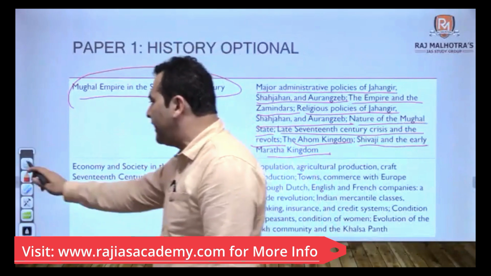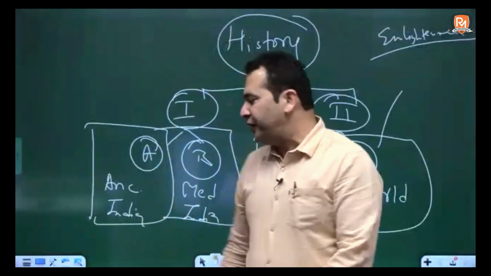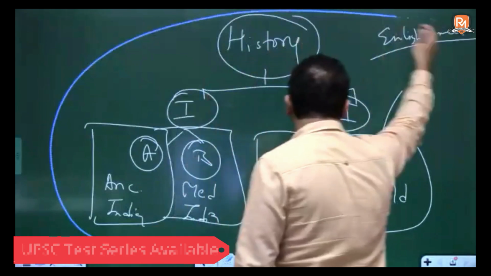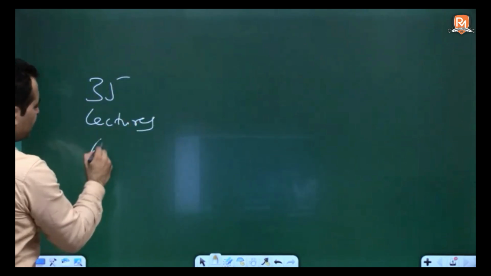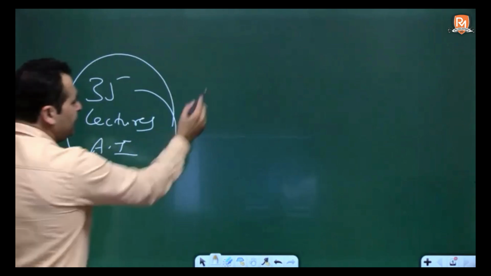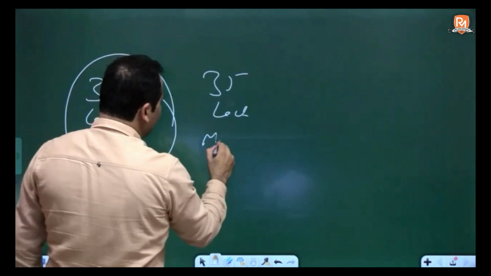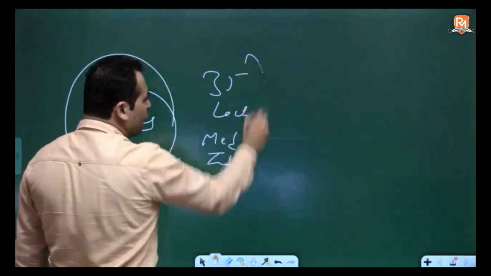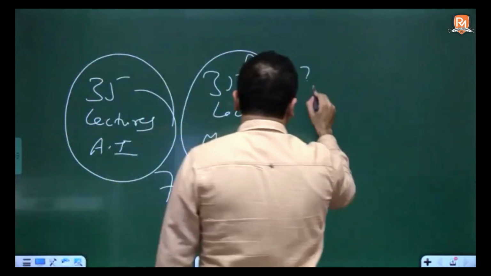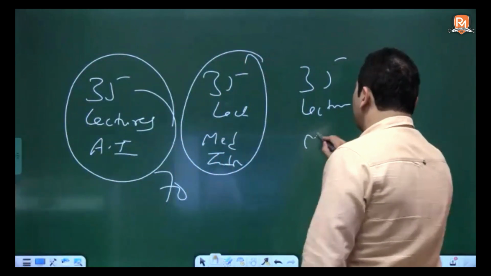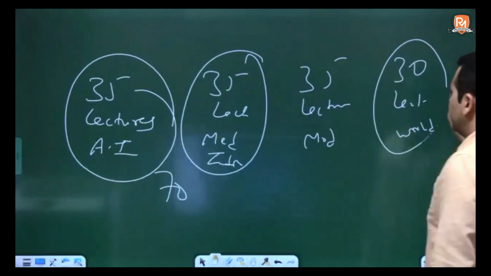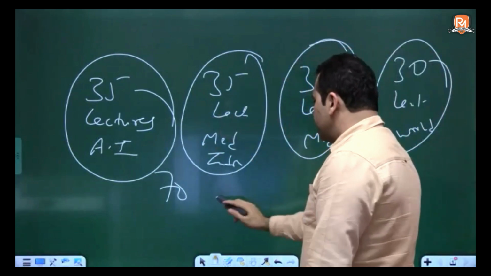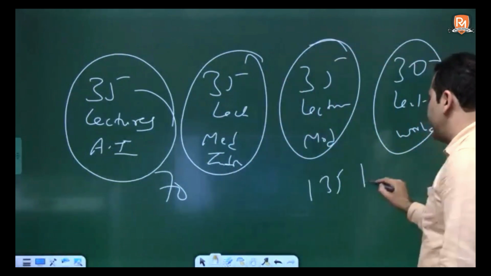Now coming to the next point, what is going to be my modus operandi to teach history optional, how I am going to cover the entire syllabus. So guys, the plan is 35 lectures for ancient India, 35 lectures for medieval India. 70 days gone for paper 1, then 35 lectures for modern India and 30 lectures for your world history. 30, 35, 35, 35. That comes to 135 lectures.